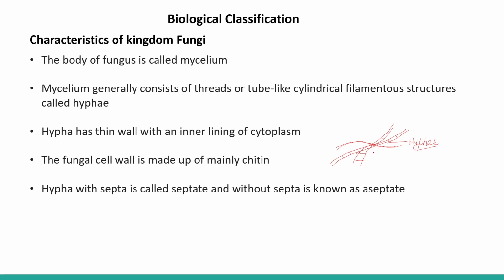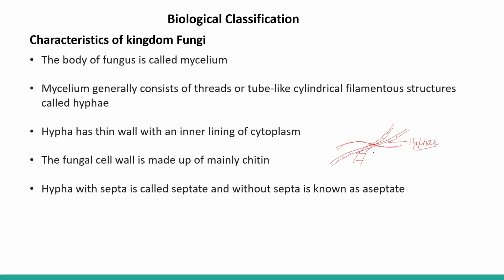Mycelium generally consists of thread or tube-like cylindrical filamentous structures which are called hyphae. So here we have seen hypha is a single thread-like structure, and when numerous thread-like structures come together to form the body of the fungi, it is called mycelium. Hypha has a thin wall with an inner lining of cytoplasm.